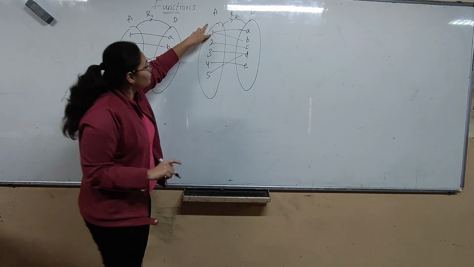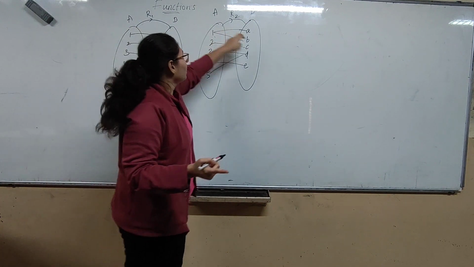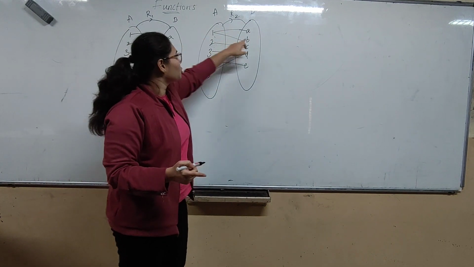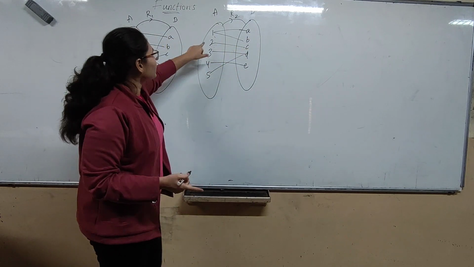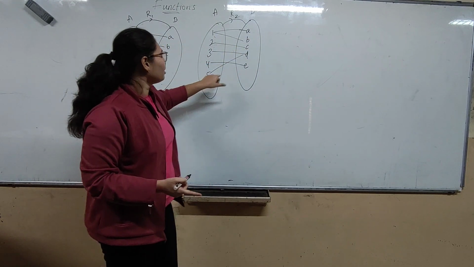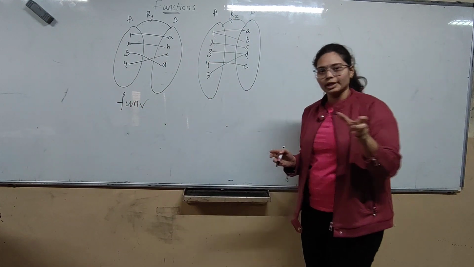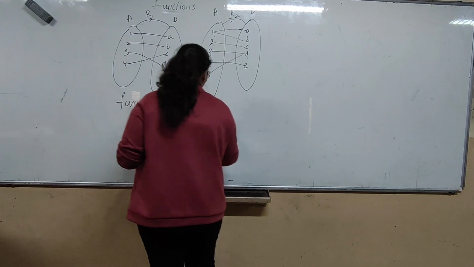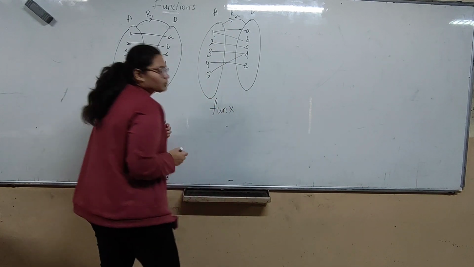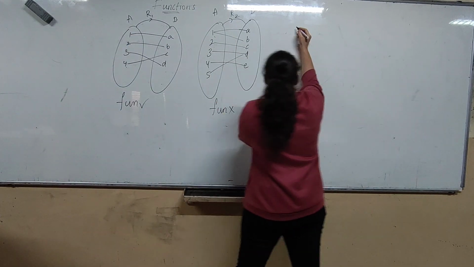For 1 we have two outputs, A and B, whereas for 2, 3, 4, 5 we have a single output. So the second condition is violated, and it is not a function. Alright? Now next.